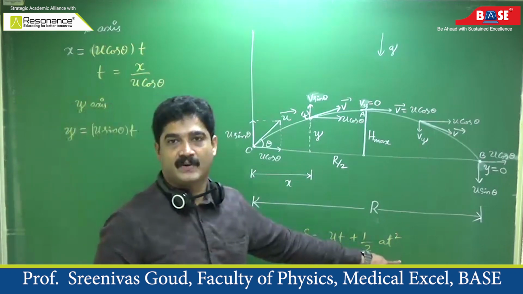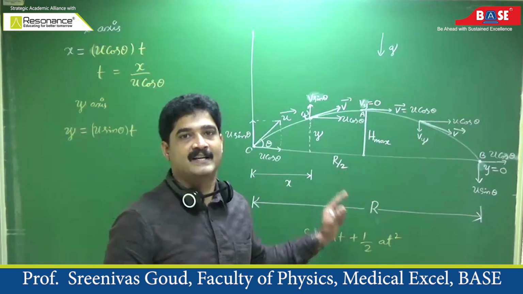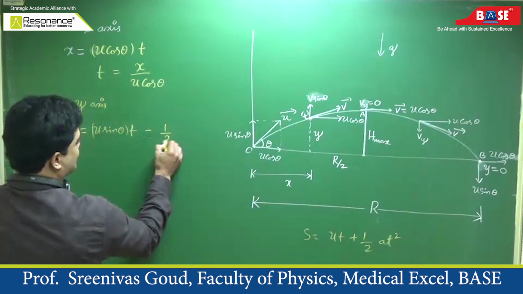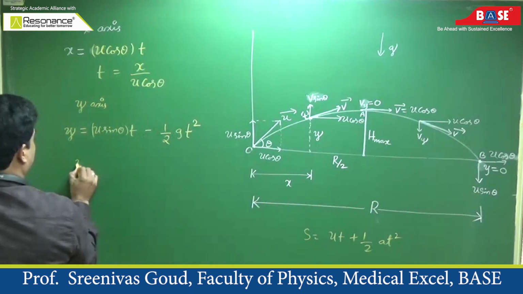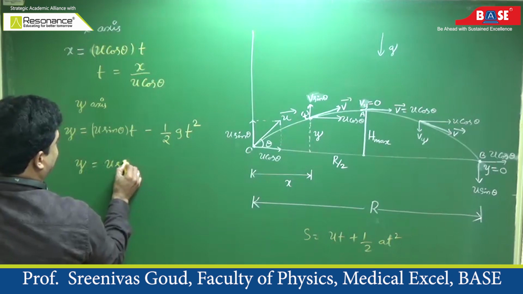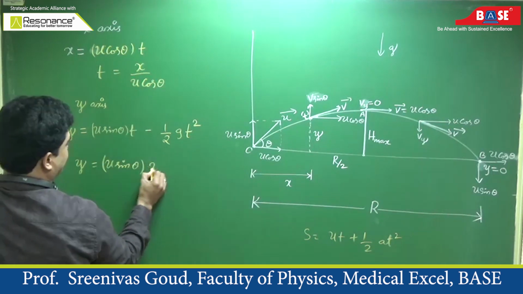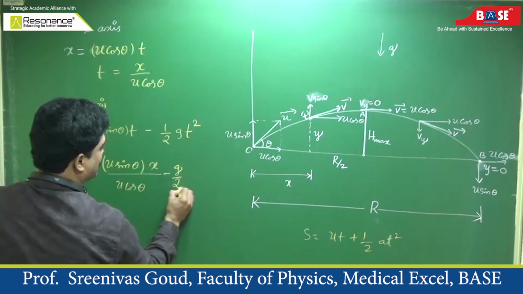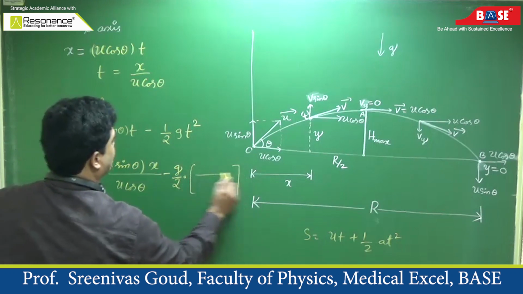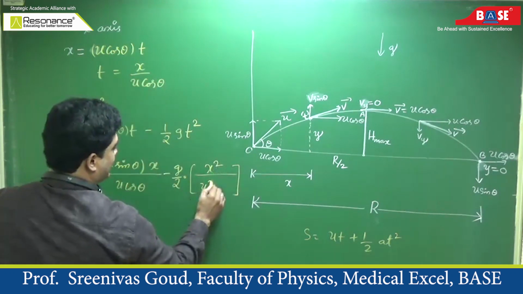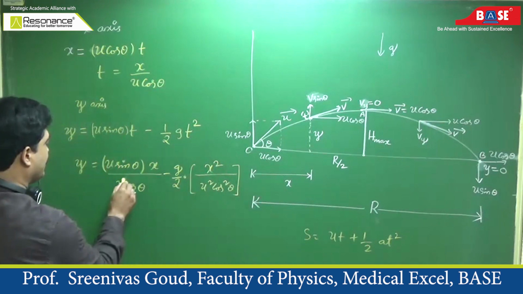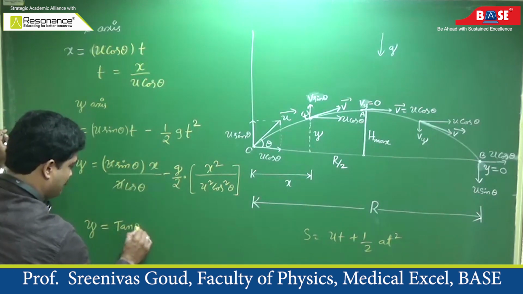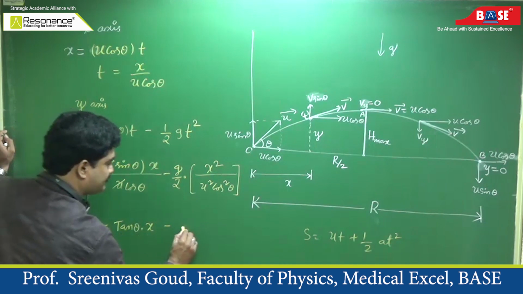Plus half at square. This is a projected body. According to sign convention, for a projected body, a is replaced with what? Minus g. Therefore, this becomes minus half g t square. Therefore, y is equal to u sin theta into, substituting the value of t, x divided by u cos theta, minus g by 2 into t square. What is t square? X square by u square cos square theta. So here u cancels. Y is equal to sin theta by cos theta, which is tan theta, into x, minus g